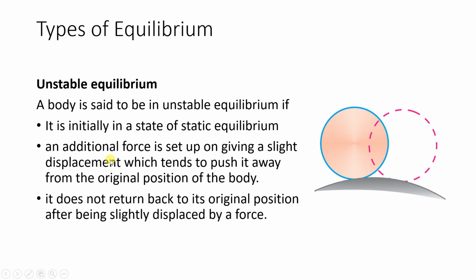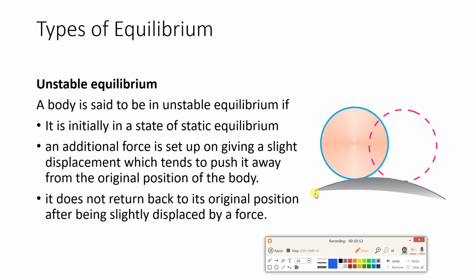Next, unstable equilibrium. Now in case of unstable equilibrium, just see the diagram. The curved plane is like this. A body is said to be in unstable equilibrium if initially the body is in a state of equilibrium, and when slight displacement is given to the body, an additional force is set up in the body which tends to push the body away from the original position.